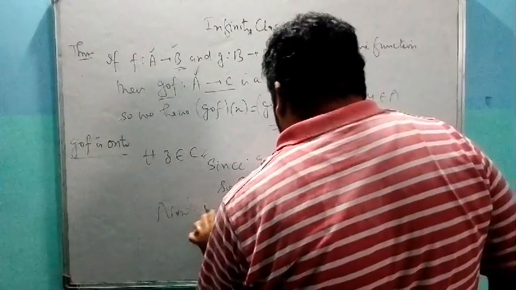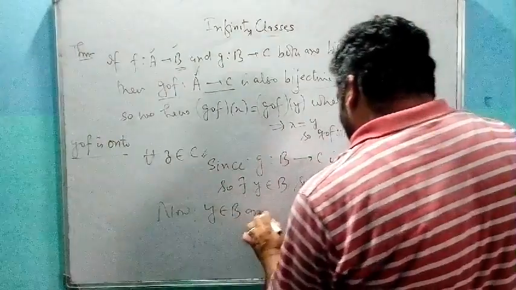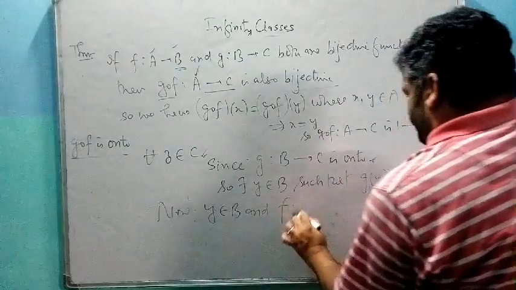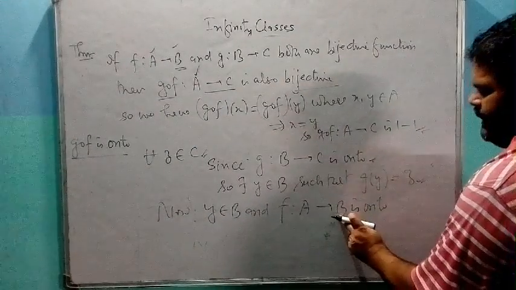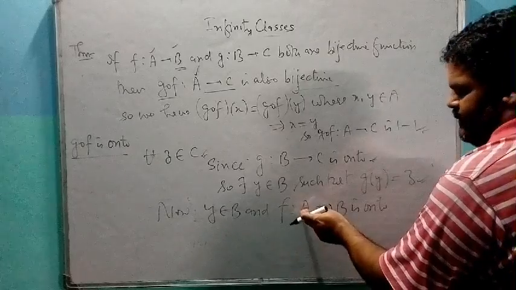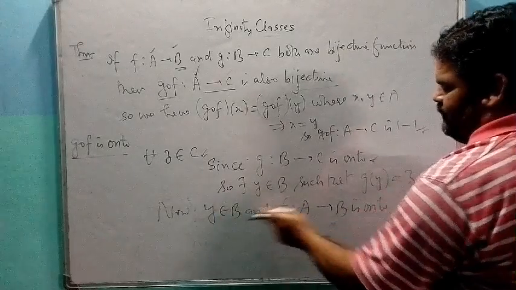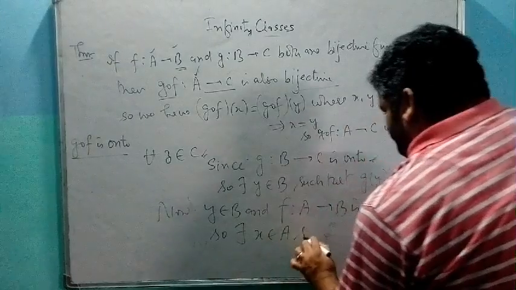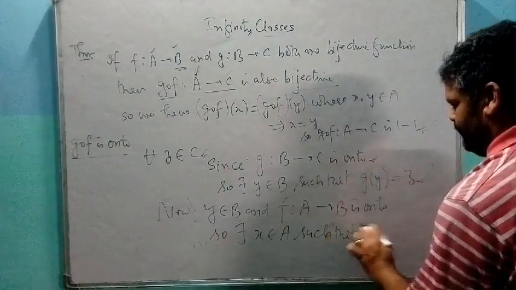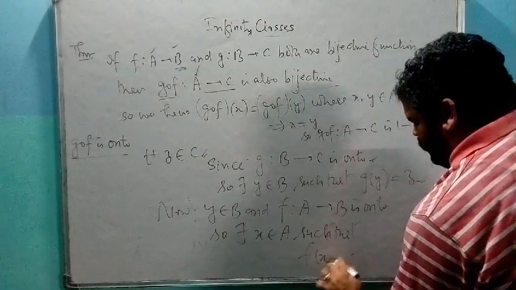Now y belongs to B and f from A to B is onto. That means for every element of B there exists a pre-image in A. Now y belongs to B, so there exists x belongs to A such that f of x is equal to y.